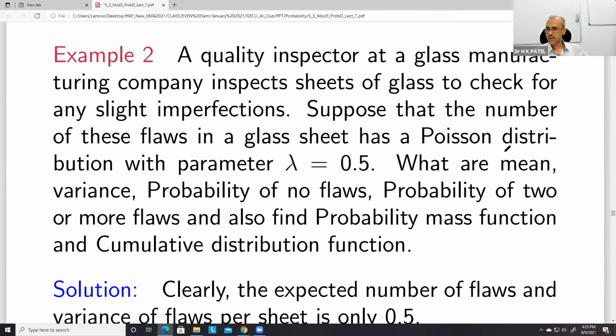For example, if you want to find the mean, what is the mean here? What are the mean, variance, probability of no flaws? The lambda is given, but no n and p.